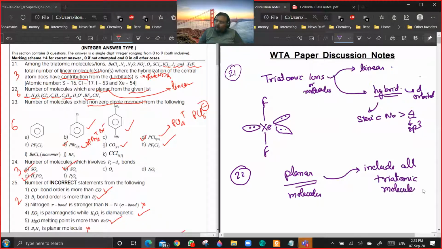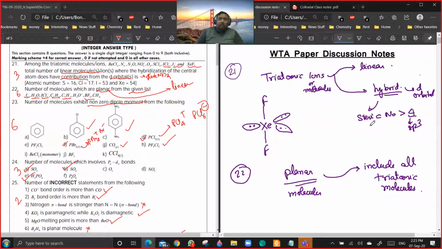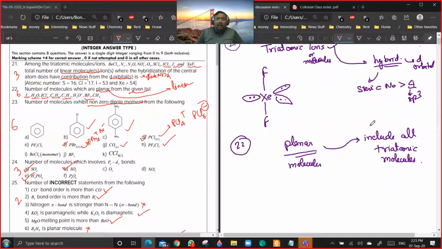All triatomic molecules will be planar. Why? Because you need exactly 3 atoms to make a plane. Are you getting my point? So all triatomic molecules will be planar. Second, all diatomic molecules will be linear. So all linear molecules will also be planar.